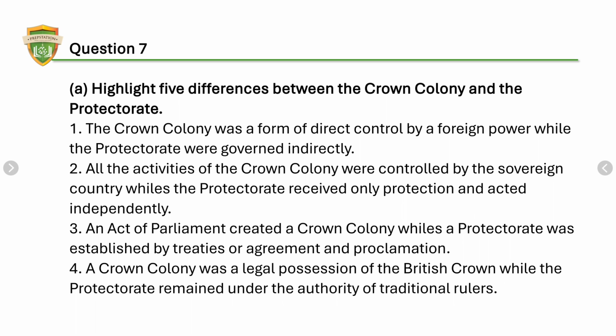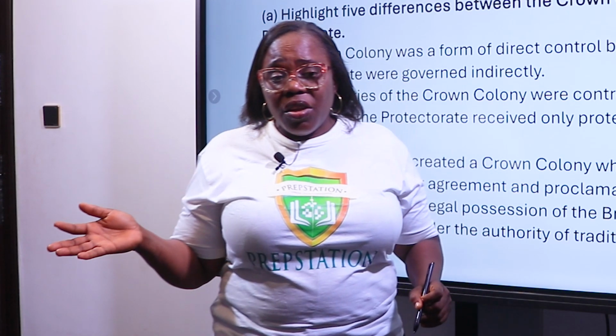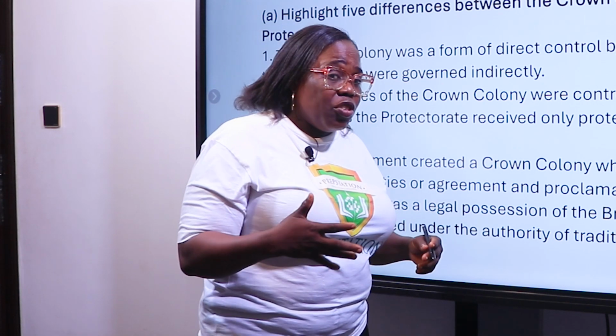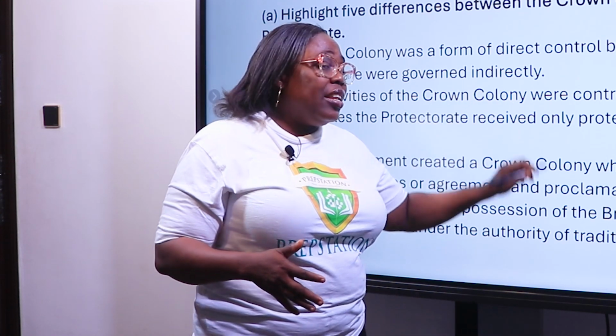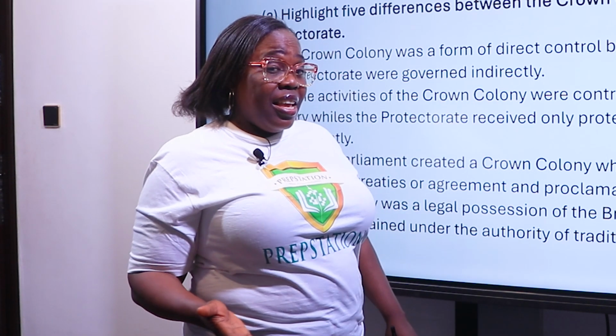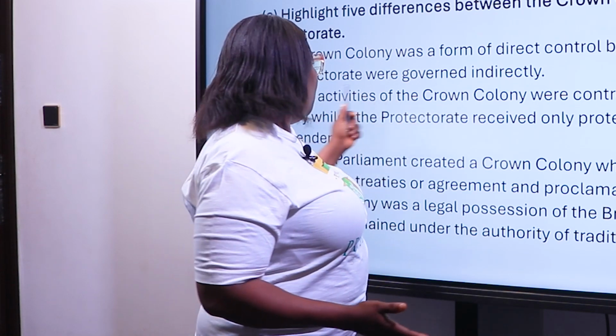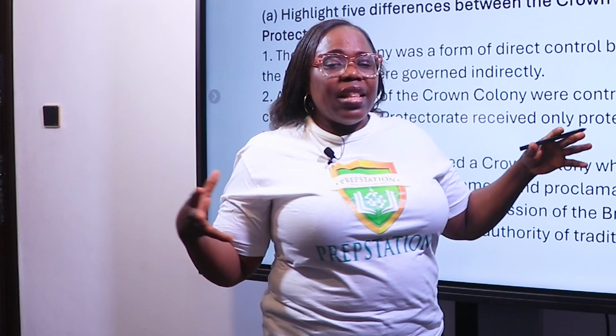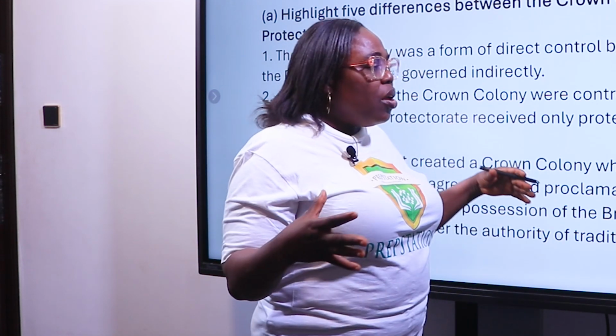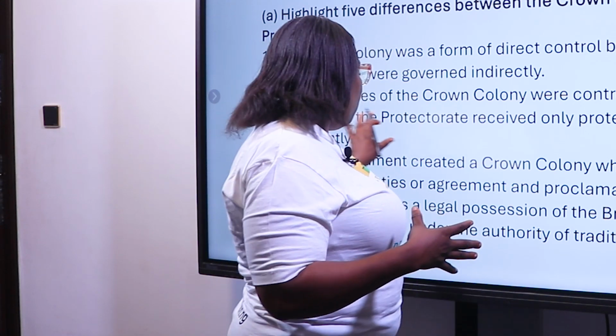The Protectorate is what we have. Remember the amalgamation of the Northern and Southern Protectorate. They were governed indirectly using what? Traditional rulers. So take note of these. All the activities of the Crown Colony were controlled by the sovereign country, whilst the Protectorate received only protection and acted independently. So in the Protectorate, there is like a supervisory role that goes on here.